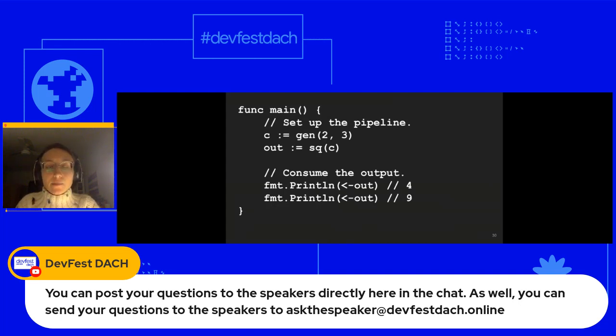It runs this final stage, right? It receives values from the outbound channel, and it prints them until it's closed. So the output of this code would be 4 and 9, which is the square of 2 and 3.